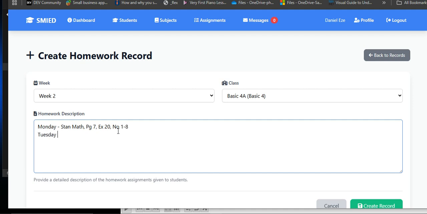Tuesday, let's say comprehension, chapter 6, number 1 to 5. Wednesday, let's say something on verbal reasoning. Let's say exercise 12, number 1 to 10.